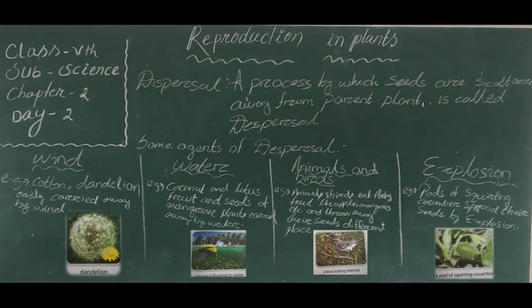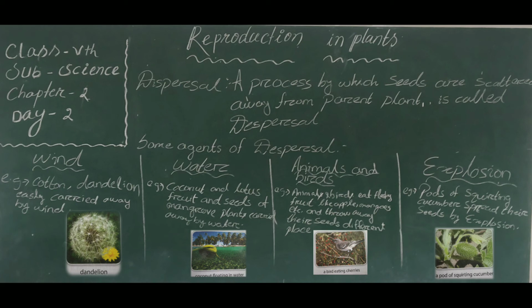They eat the entire fruit and only the juicy part is digested by their system, and the seeds are excreted out in the form of droppings, which form into a new plant. Or the seeds are thrown away in different places. These seeds germinate into new plants on getting appropriate conditions for growth.